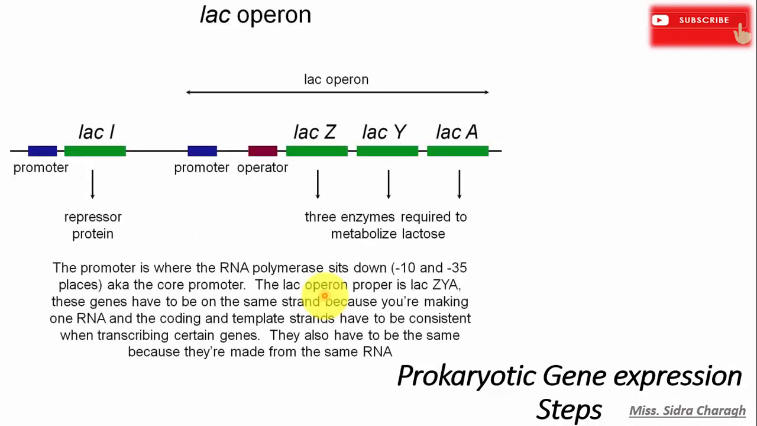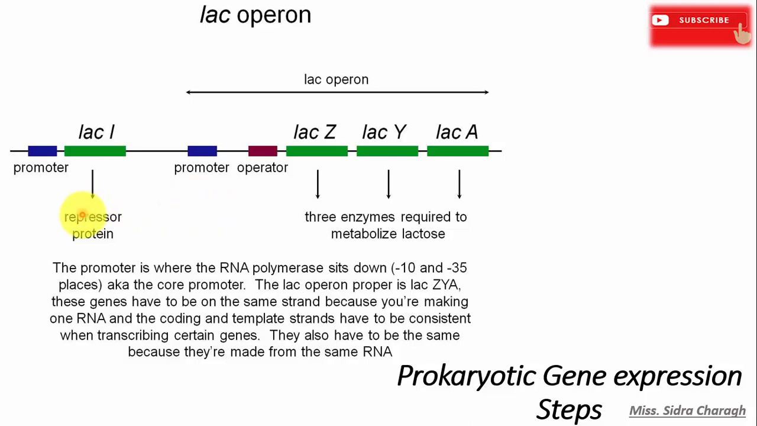Let's see what the main steps involved in prokaryotic gene expression are. The products of the lac-Z and lac-Y genes are encoded in a single polycistronic messenger RNA, and the product of the lac-A gene is an enzyme, transacetylase, involved in the metabolism of certain beta-galactosides other than lactose. The positive and negative regulation of the lac operon we will discuss in the next slide.